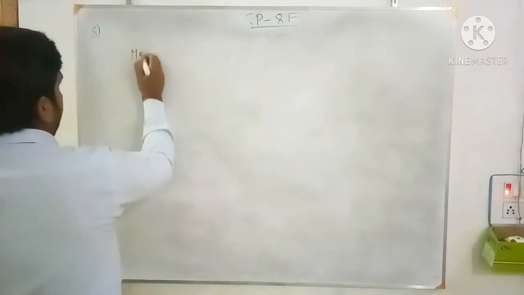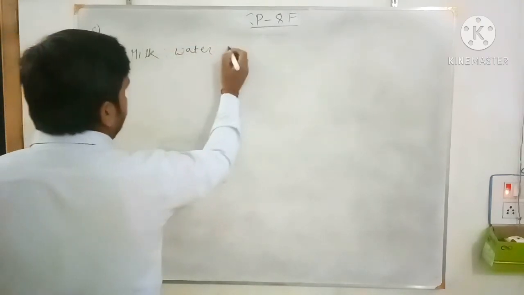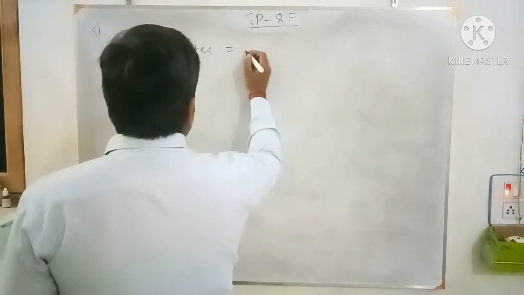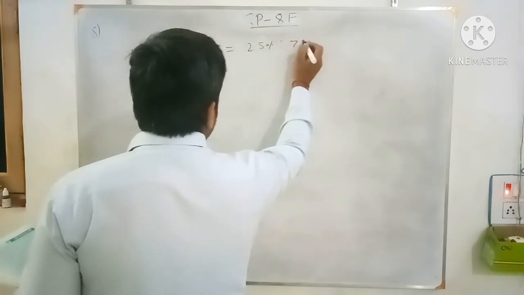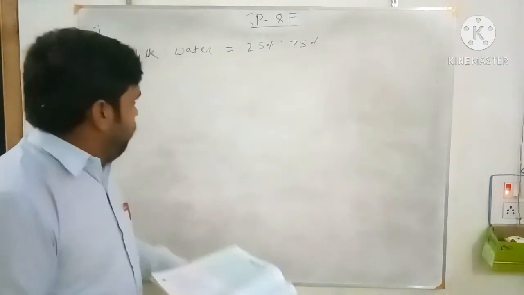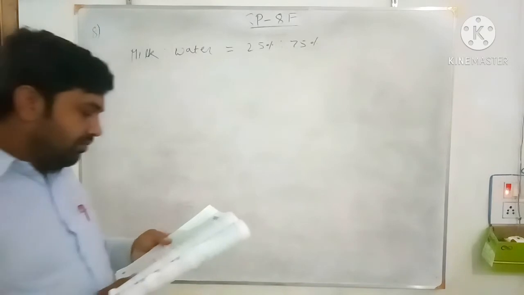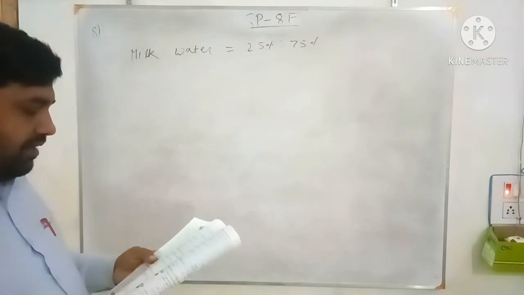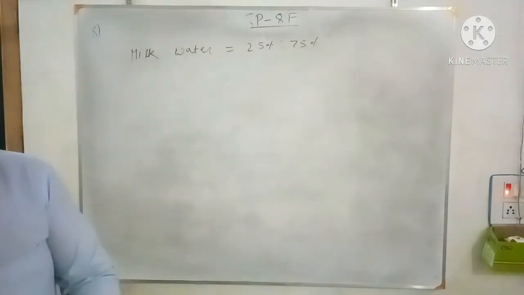Milk is to water, the percentage is given. In this, 75% is water by weight, so it is 25% to 75%. So in this mixture, water is 75% and 25% is the milk. So if in the 60 gram mixture 15 gram of water is added, what would be the percentage of water here?